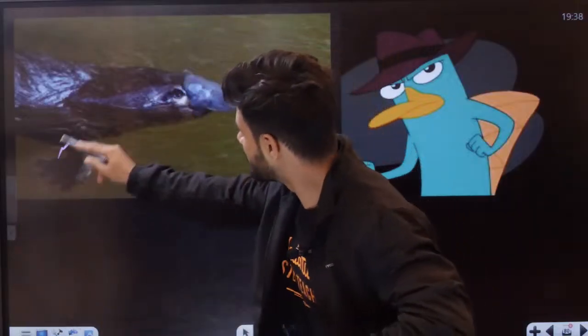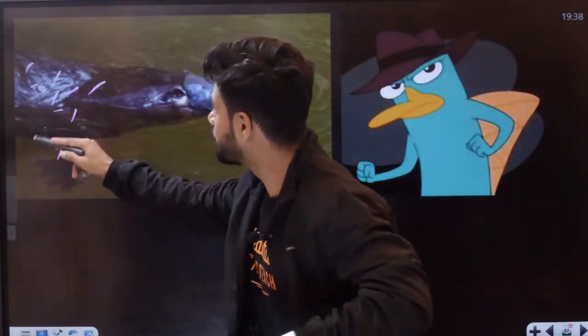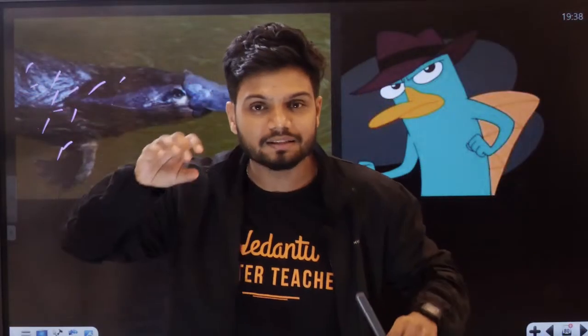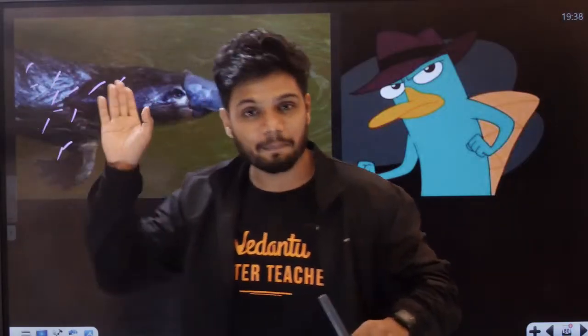The milk is actually coming from the skin. From their armpits, throughout the body, it will start to release milk. The milk will be trapped in the skin and hair, and the small baby will try to drink the milk from the hair. That is what happens in platypus.